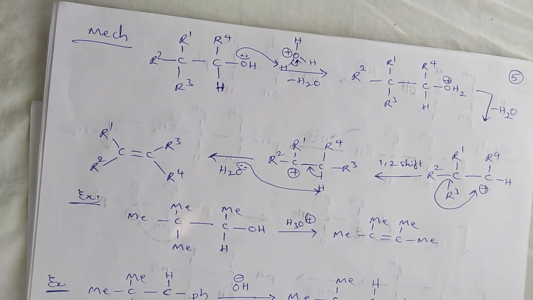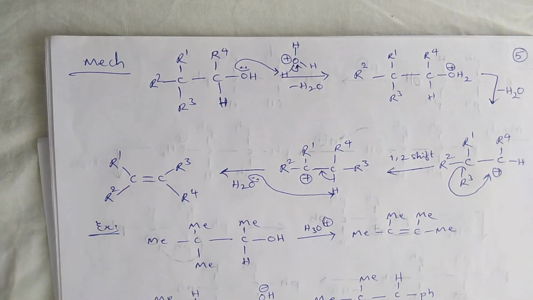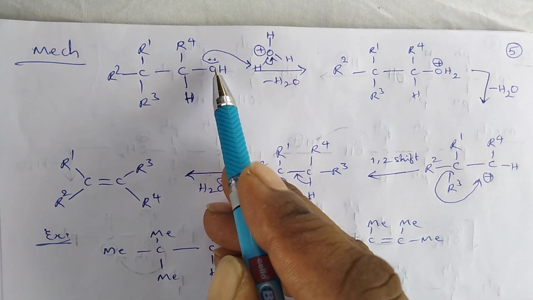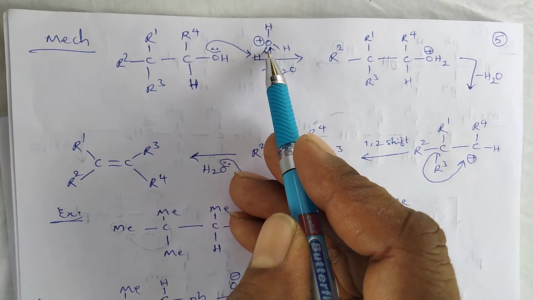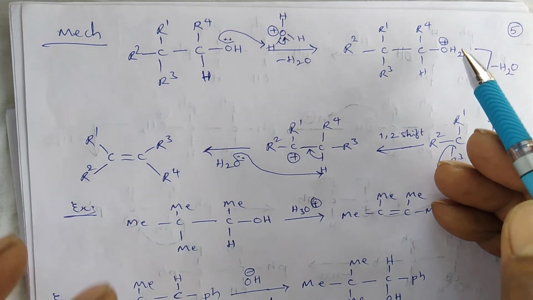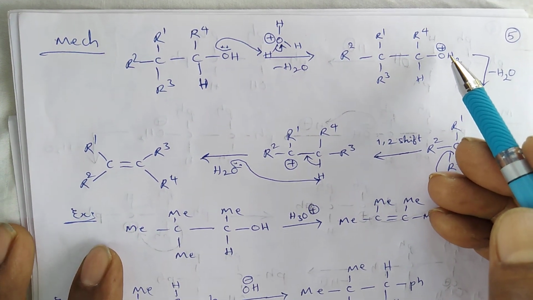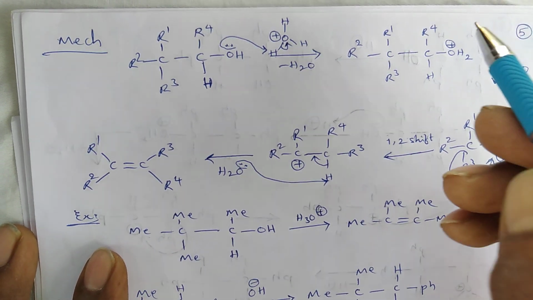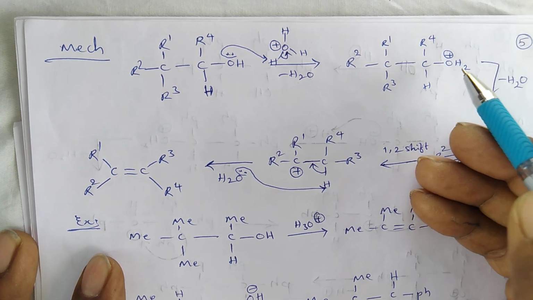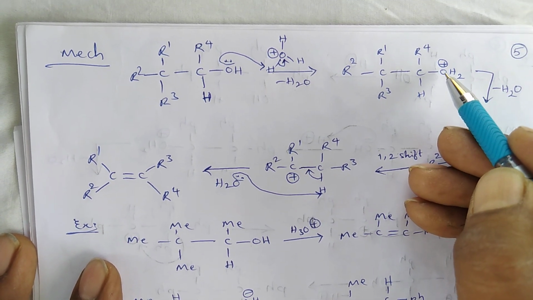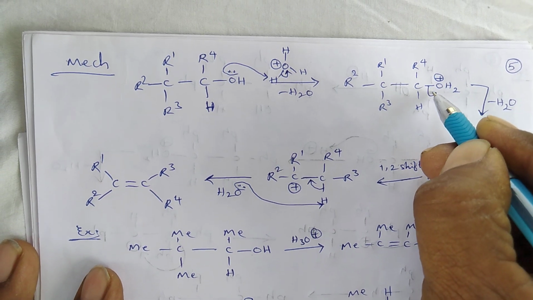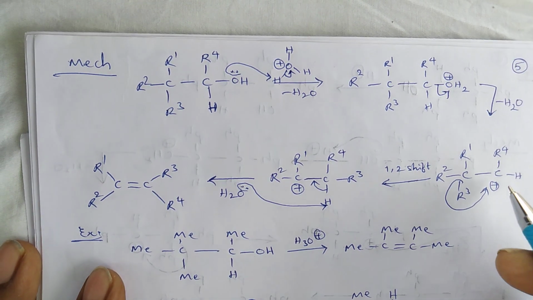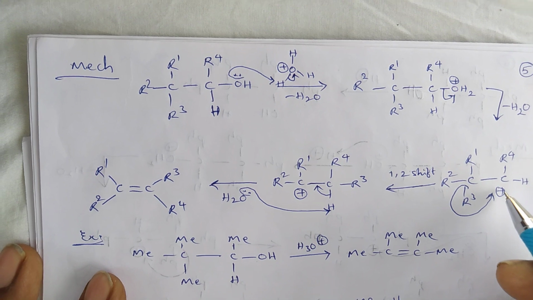So in the reaction mechanism, first the lone pair electrons of this hydroxy group abstract the H plus ion from this hydronium ion and produce a protonated alcohol molecule. The stability of this molecule is very low because of the positive charge on the more electronegative atom. Due to this reason, it easily abstracts the electron pair from the carbon center and gives